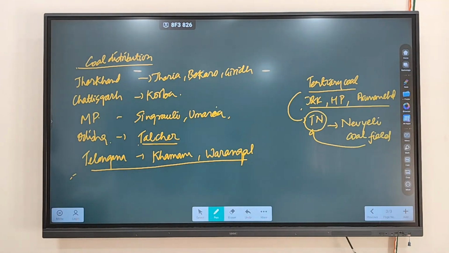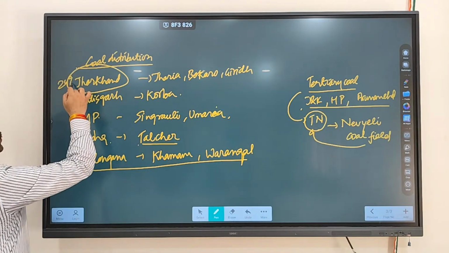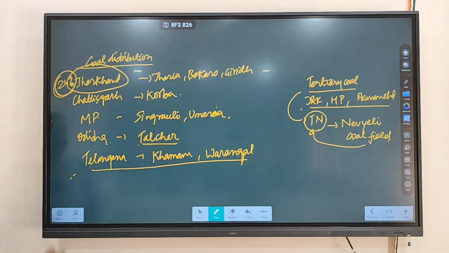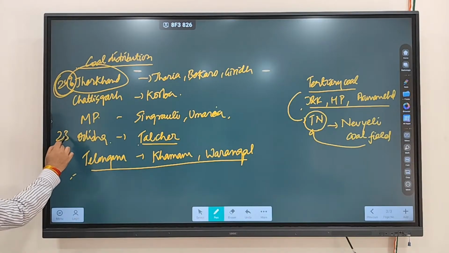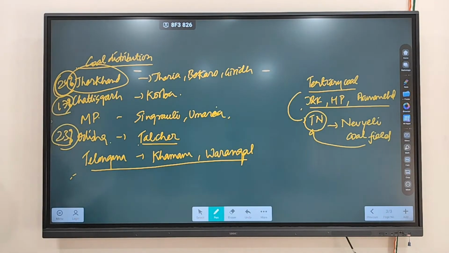Reserve wise, which state has the most? Jharkhand has the most. Around 24% of India's coal reserve lies in Jharkhand, followed by Odisha at somewhere around 23%, and Chhattisgarh around 17%. So these are the top three states that you have to keep in mind regarding coal reserves.